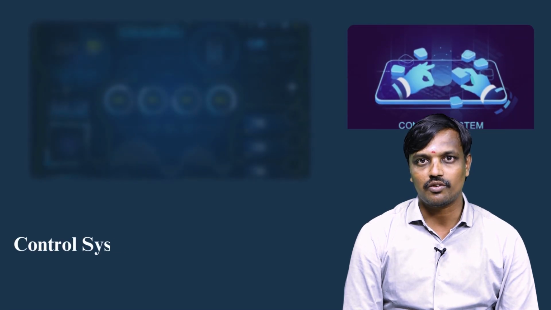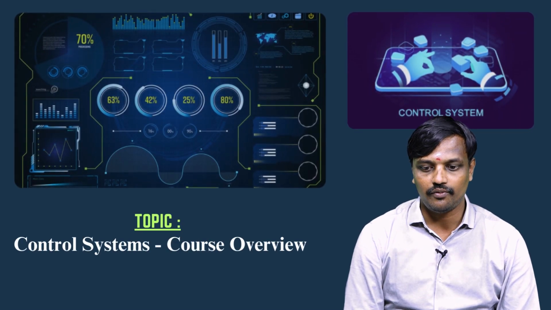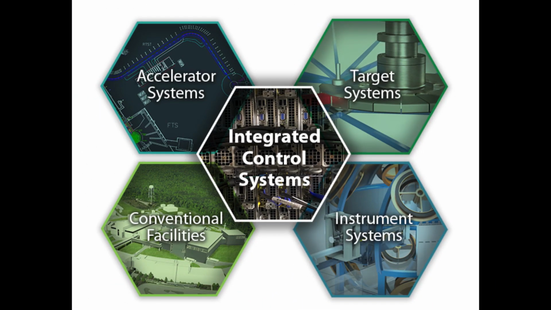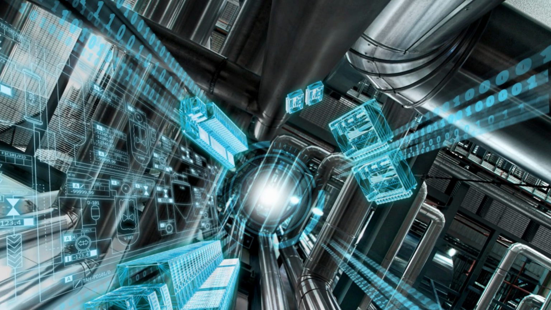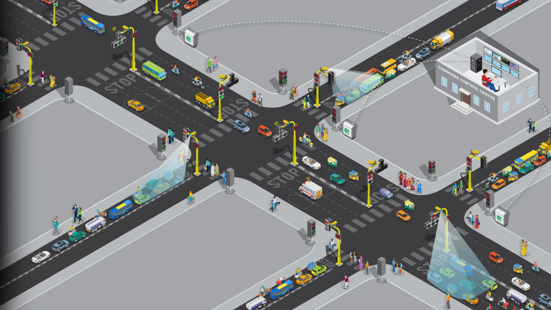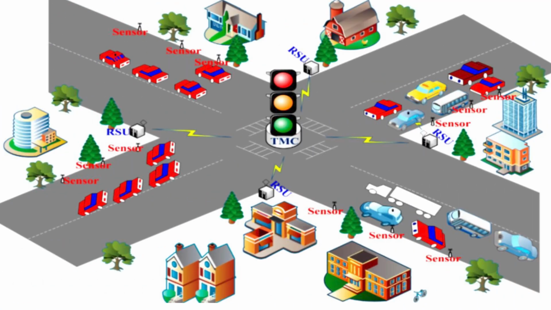So what is the importance of control system? In our day-to-day life, we are using control system in many applications. From morning to evening, in every kind of aspect, we are using the control system topic directly or indirectly. For example, take the traffic signal. In olden days, traffic signals were timer-setting devices, but nowadays traffic signals are based on traffic density. It is automatically controlling the traffic.